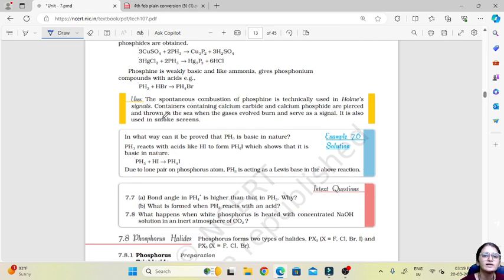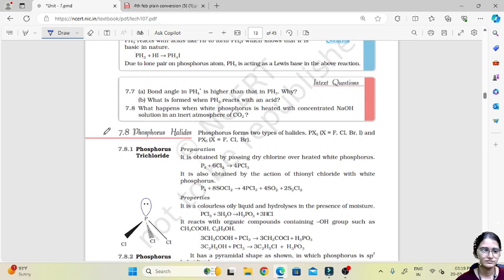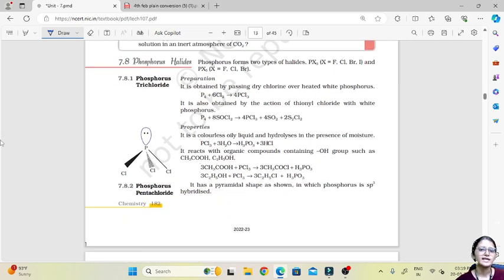Then phosphine is weakly basic like ammonia, and like ammonia it gives phosphonium compounds with acids. So when you react phosphine with an acid, it gives us phosphonium compounds. Then phosphorus halides. We have two important phosphorus halides, PCl3 and PCl5.